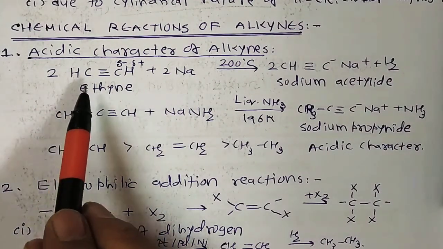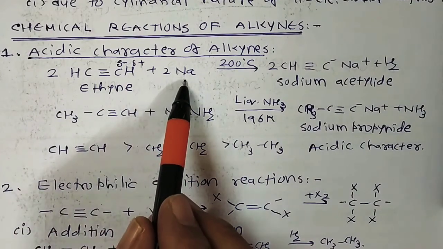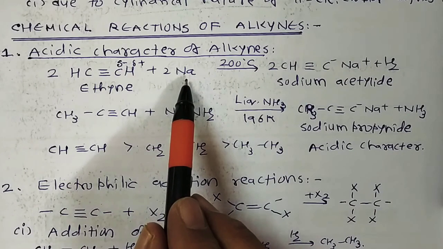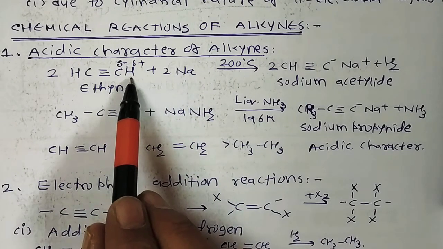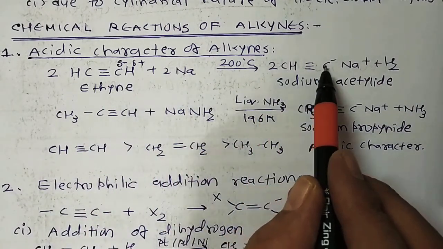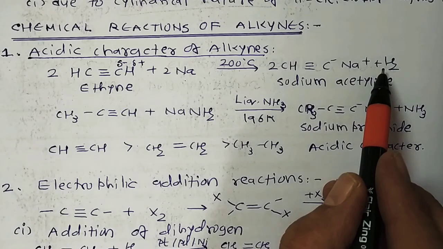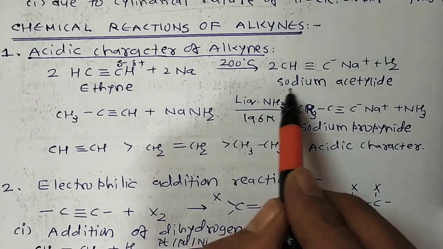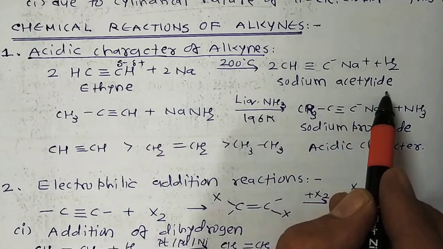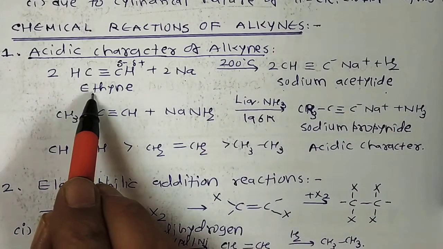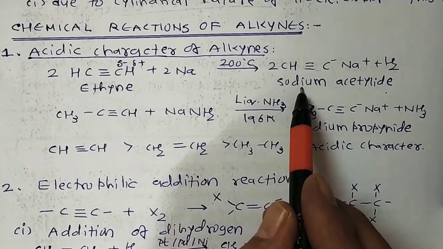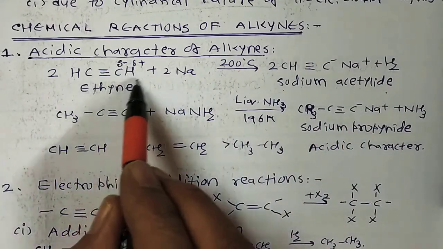When we discuss ethyne, because sodium is a strong base, a temperature of 200 degrees centigrade is required. Sodium is alkali in nature, so at that time the hydrogen of this ethyne acts as acidic in nature. So we convert it into 2 CH triple bond C minus Na plus, and hydrogen is removed. So it's a liberation of hydrogen and we get a product, sodium acetylide. Sodium acetylide is our product. So when ethyne reacts with sodium at 200 degrees centigrade, we get sodium acetylide. It means that this is acidic in nature.